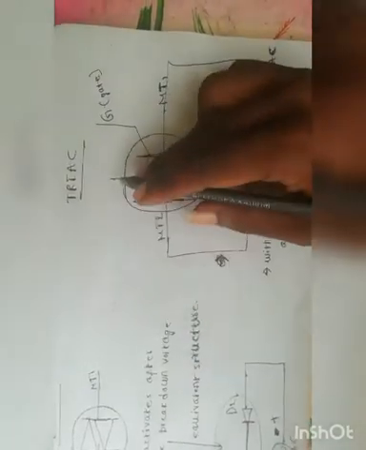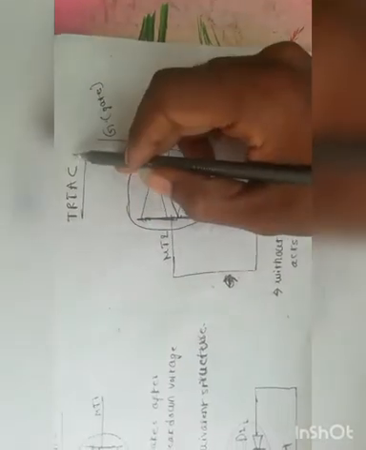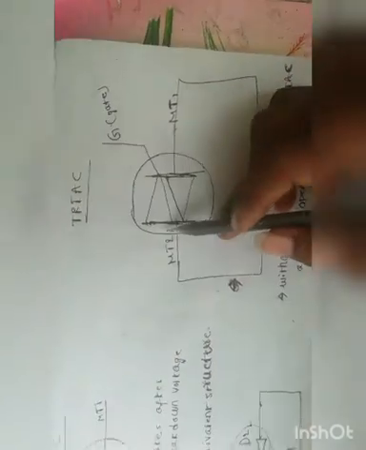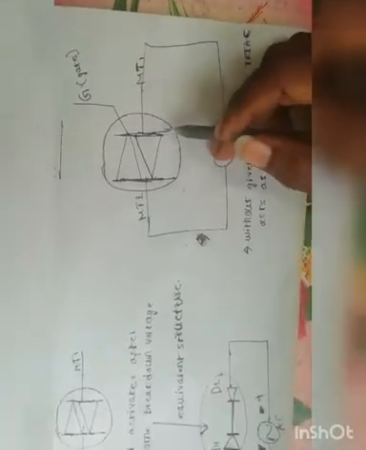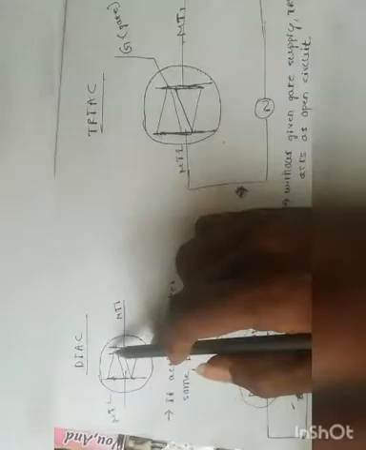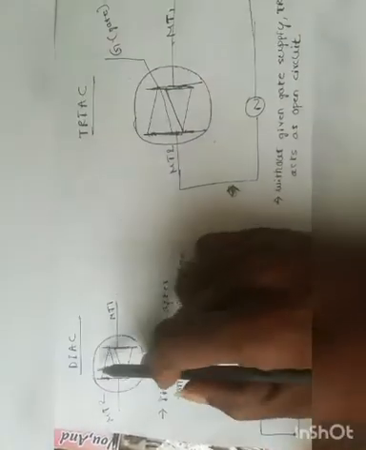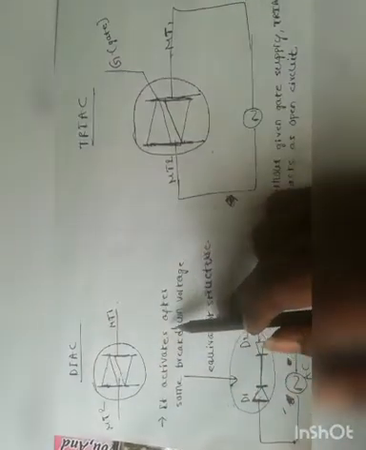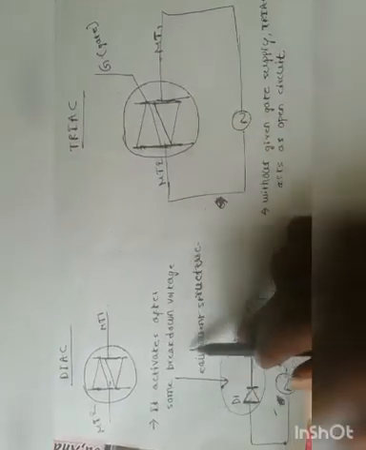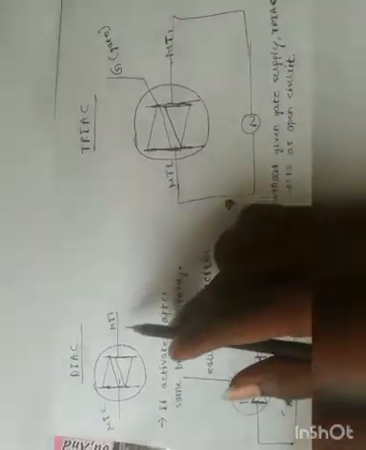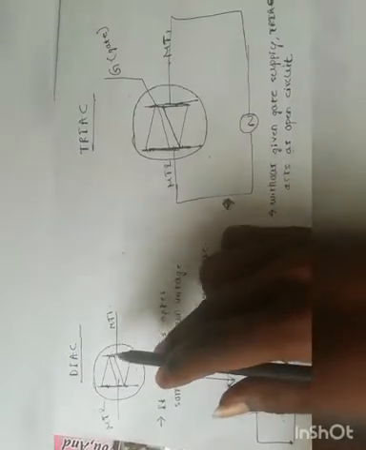Now coming to the second component, TRIAC. The working of this component is nearly similar to our DIAC component, but in DIAC it activates after applying the breakdown voltage. Above the breakdown voltage should be applied across this component, then only it activates.